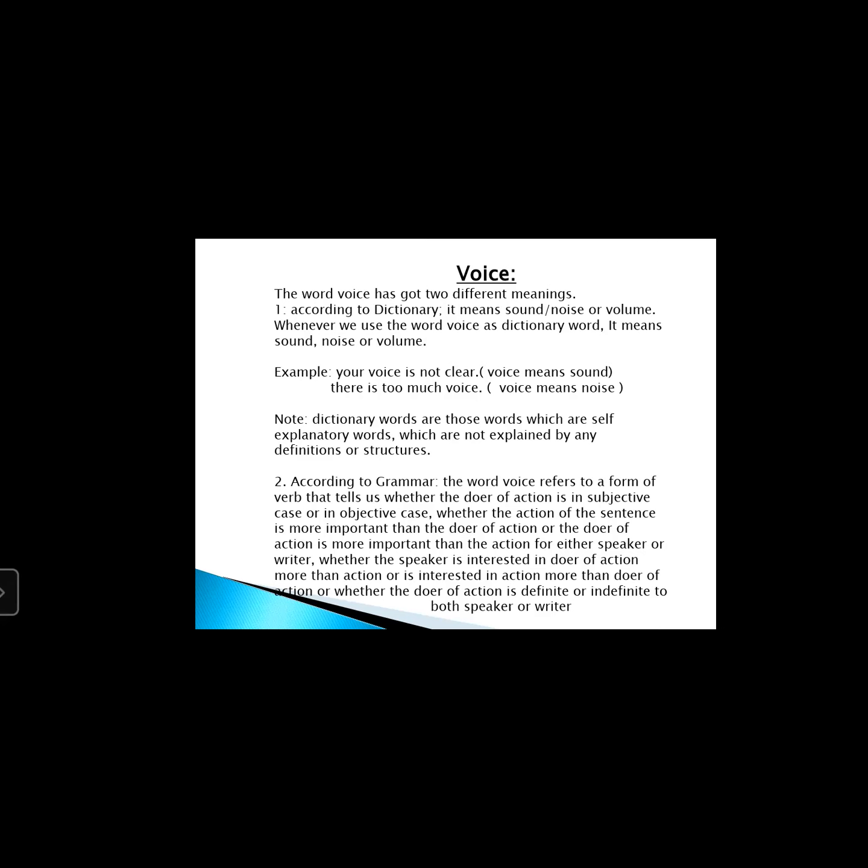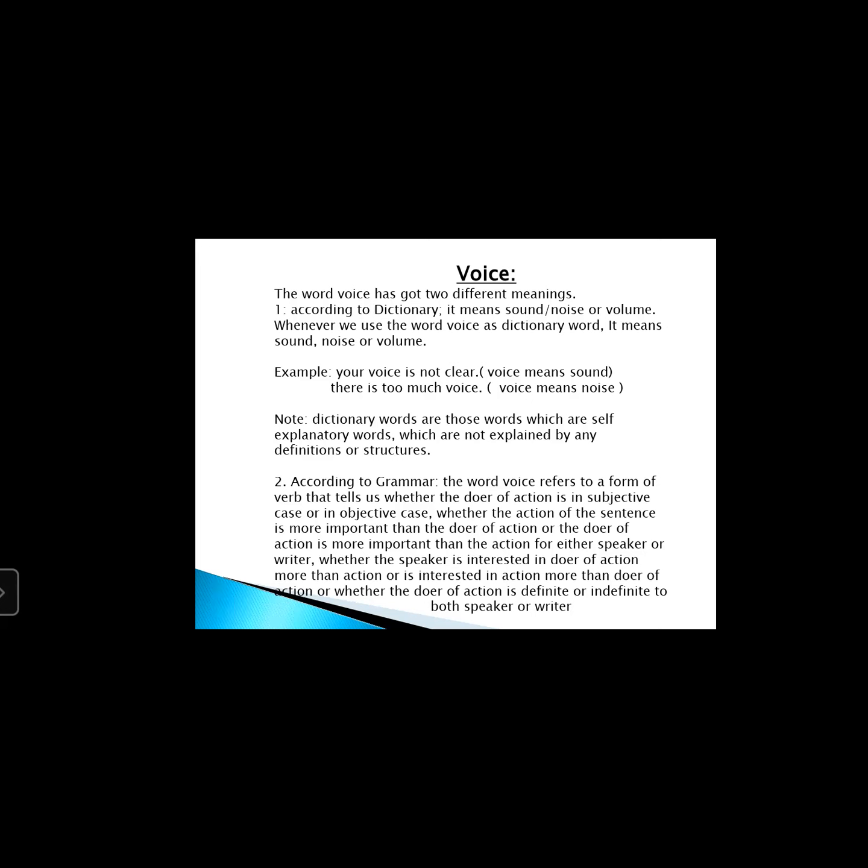So when you become CSP officers or when you start doing jobs as an officer, you will have to give importance. Sometimes you will have to give importance towards the doers, and sometimes you will have to give importance towards the actions. So how can you present them in your words? By the way of active voice and passive voice. So my dear students, this was the first and the main difference or main concept of voice.